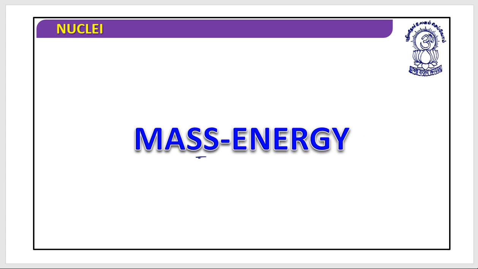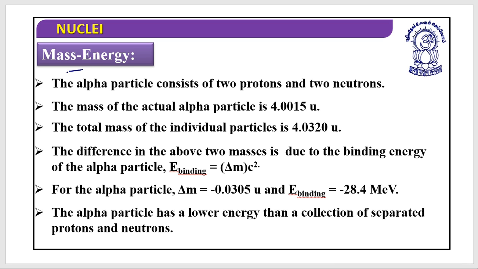In today's class we are going to discuss the mass energy. The alpha particle consists of two protons and two neutrons, and the mass of the actual particle is 4.0015 units. The total mass of the individual particles is 4.0320 units, and the difference in the above two masses is due to the binding energy of the alpha particle.